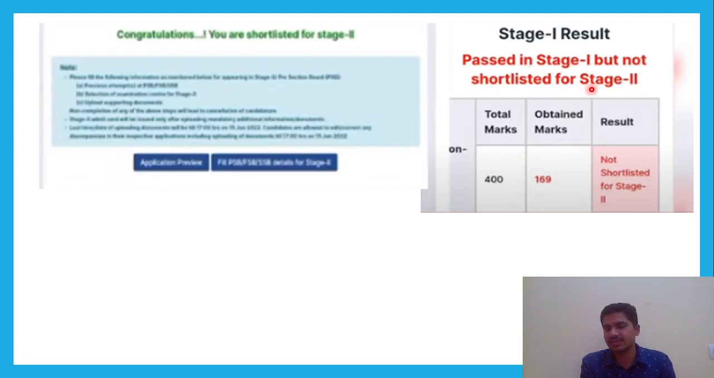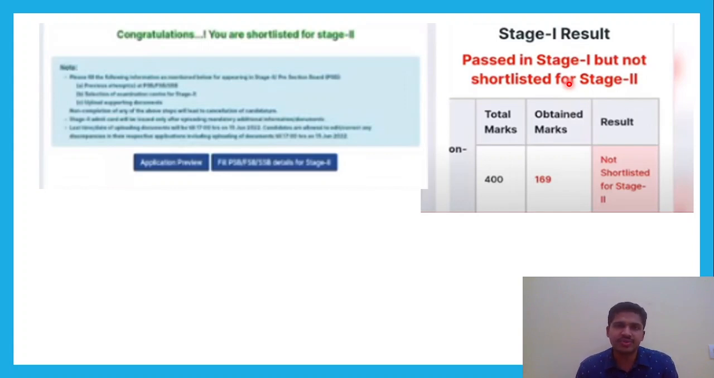Now this is my thesis on how this can happen. Some of the friends, when the cutoff was 160, said passing marks is 160 and they had scored 193 marks, obviously a lot more than the passing marks, but still they got the result as passed in stage 1 but not shortlisted for stage 2. Now why can this happen?